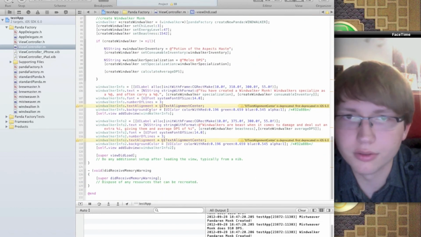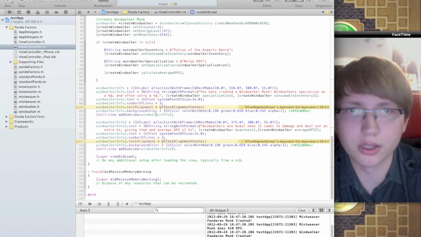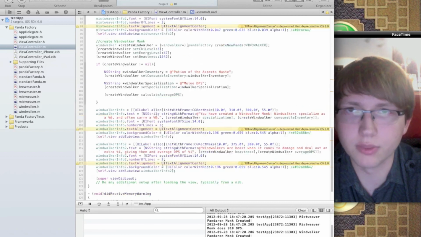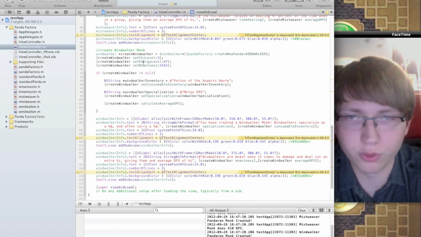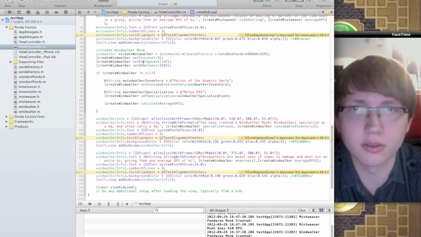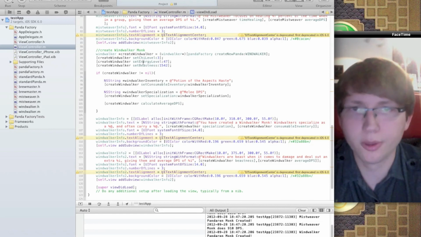And the last thing, which I was told in the grading, is that I shouldn't have named things create Windwalker or create Brewmaster or Mistweaver. I should have set it up as a noun so that it doesn't seem like a method.